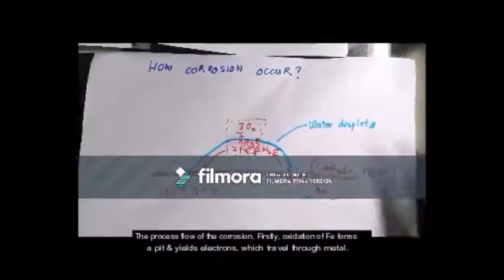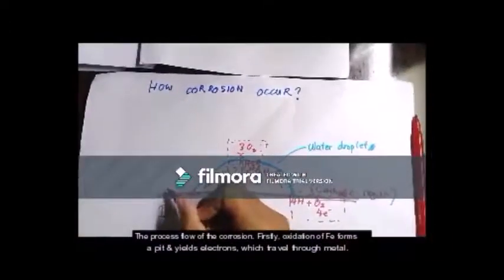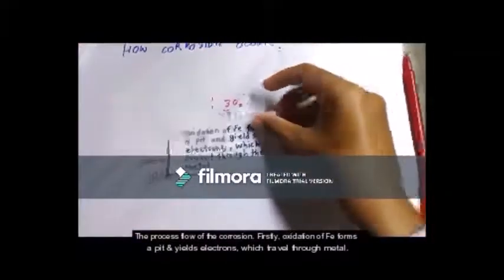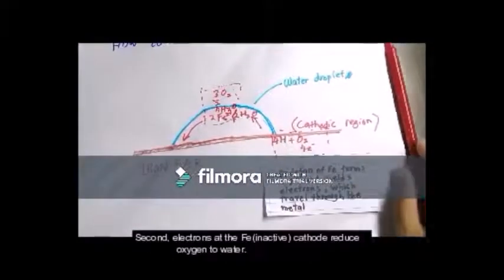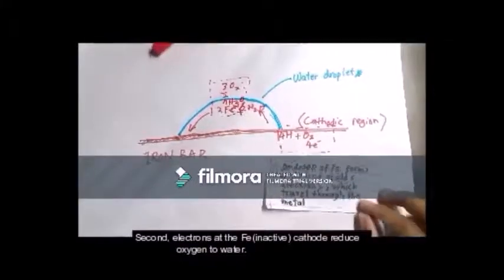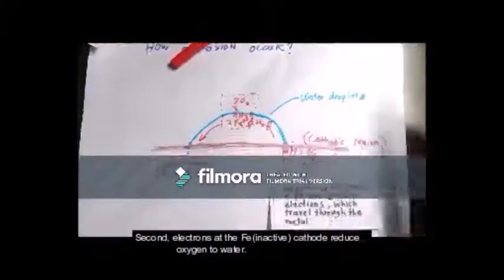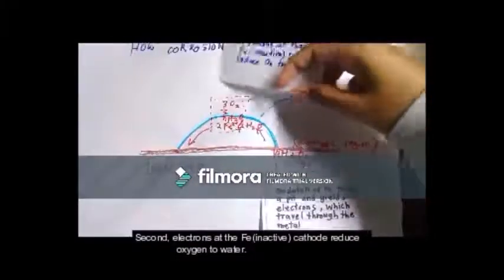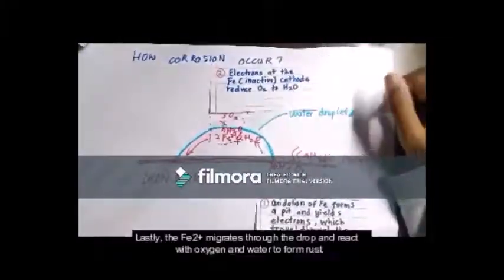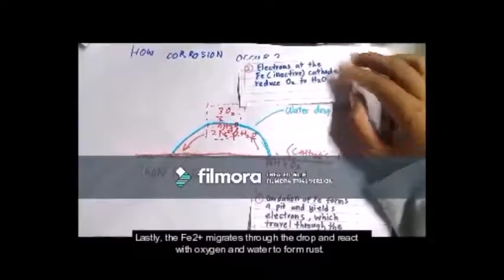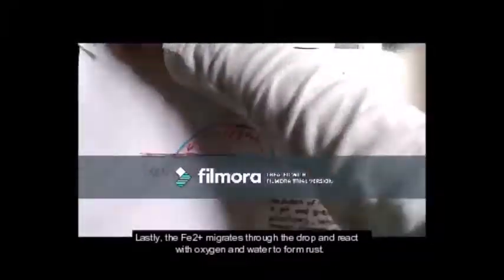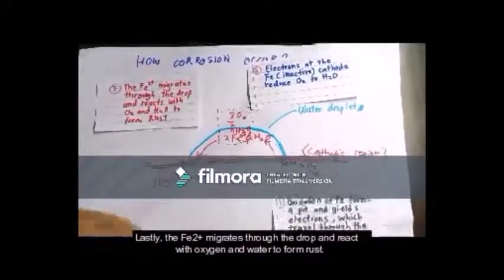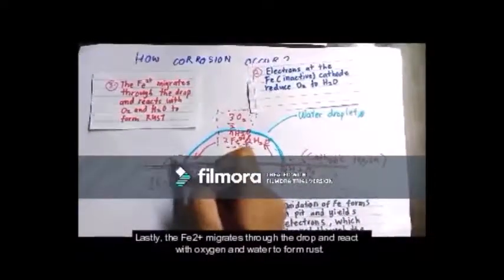The process flow of the corrosion is, firstly, the oxidation of iron forms a pit and yields electrons which travel through the metal. Second, electrons at the iron, which is the inactive cathode, reduce oxygen to water. And lastly, the Fe2+ migrates through the drop and reacts with oxygen and water to form rust.